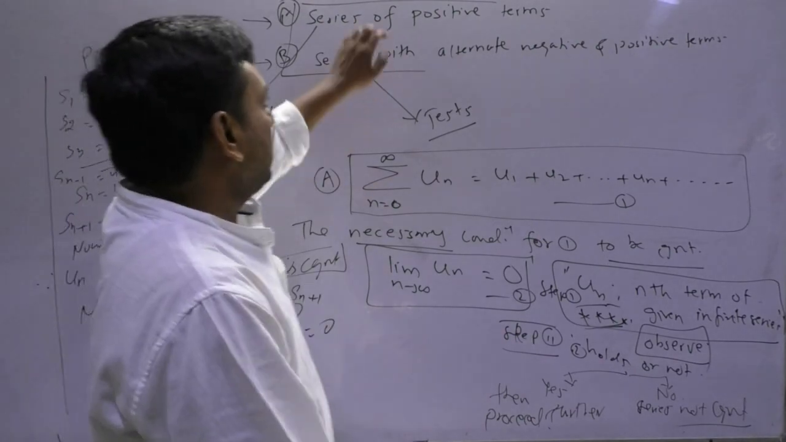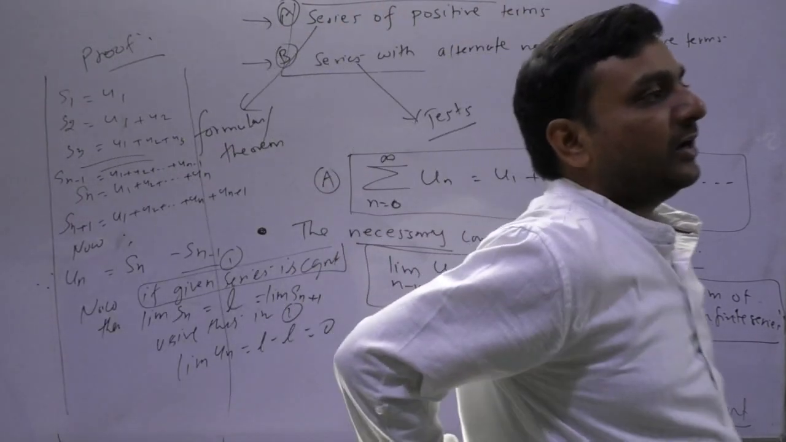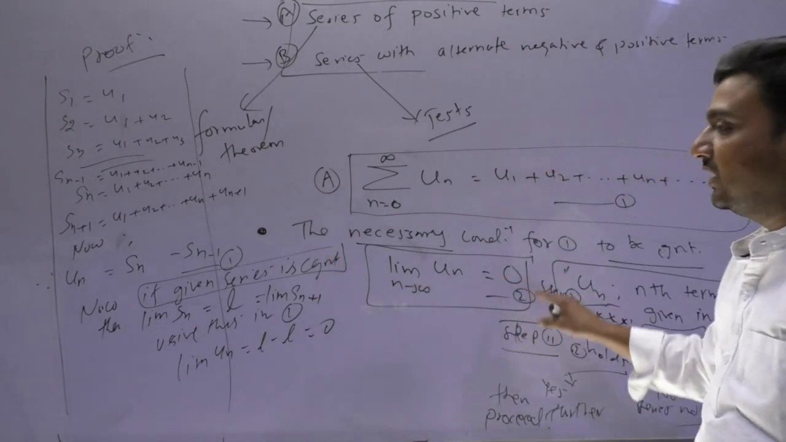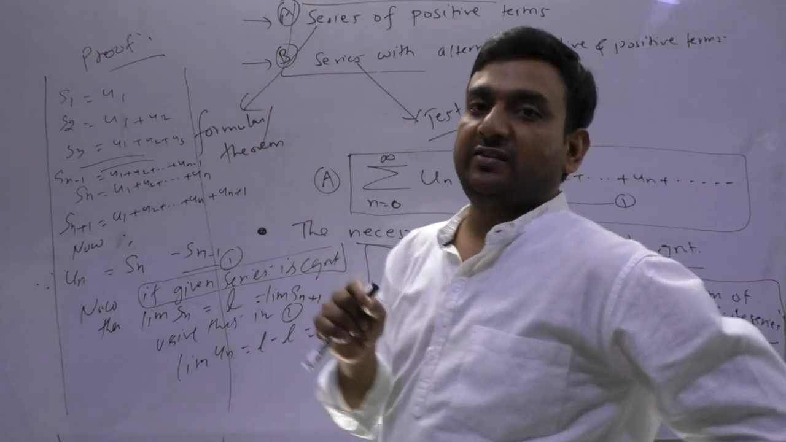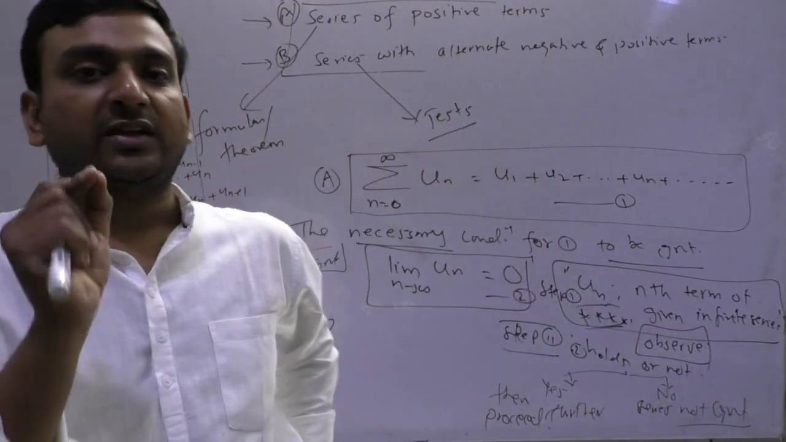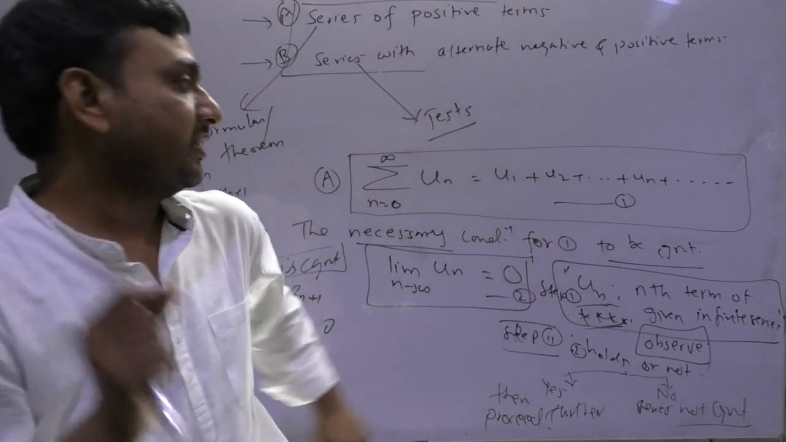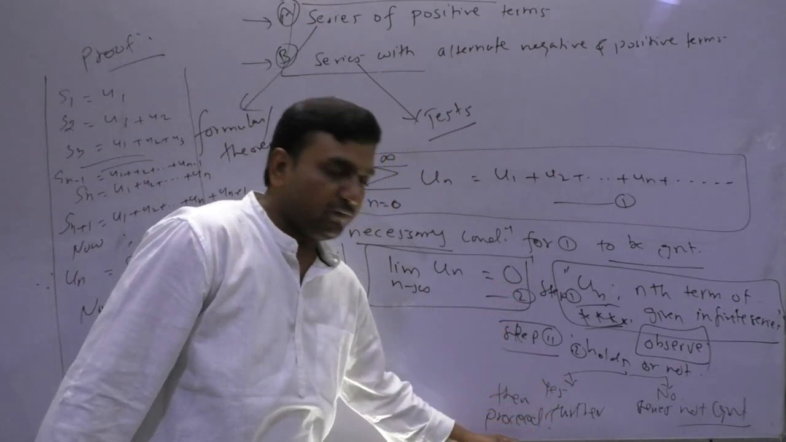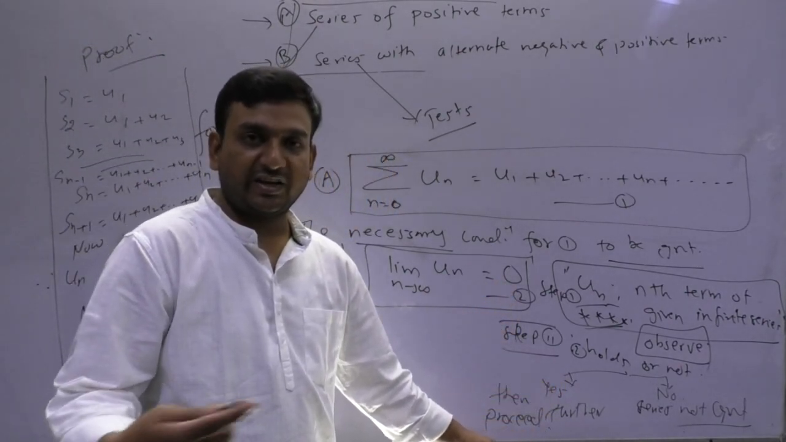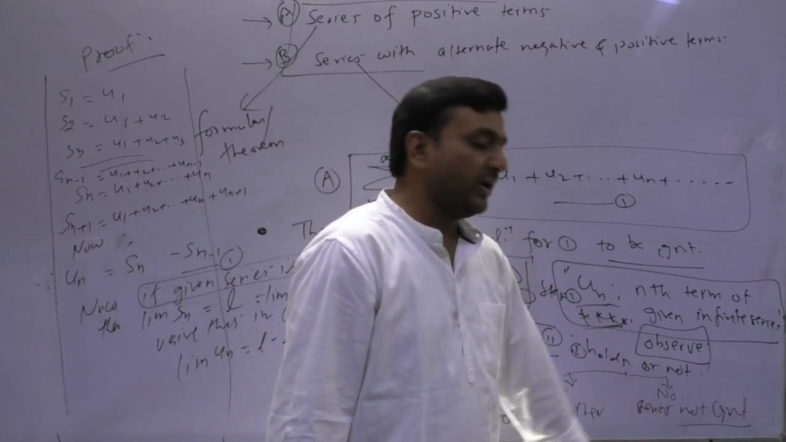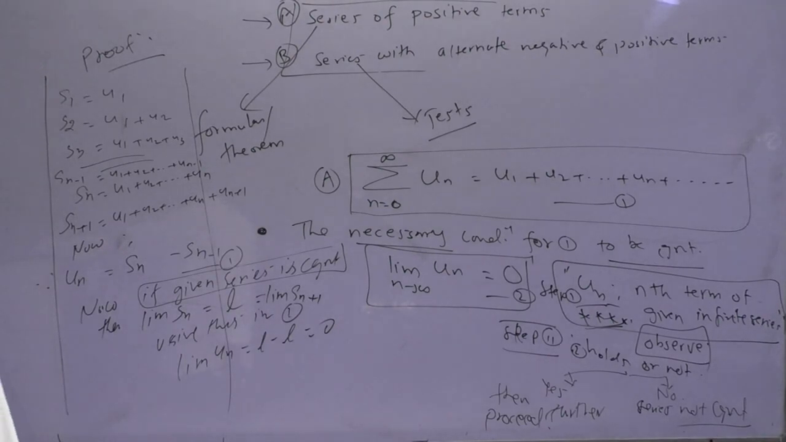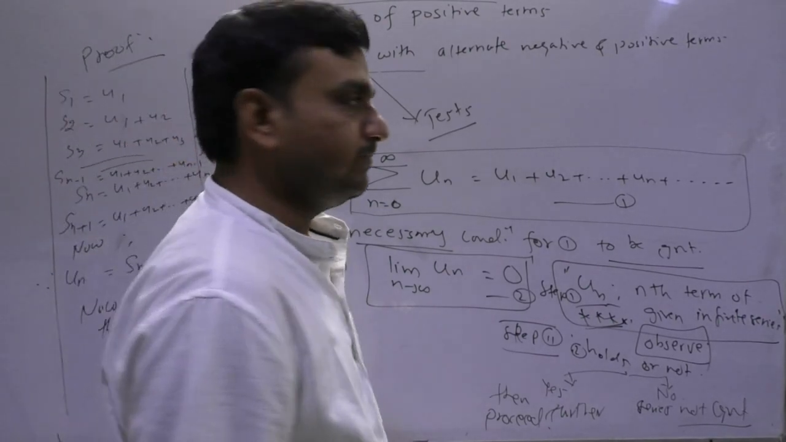Clear? So here in the series of positive terms, the first condition to check the convergence, step 1, is to check the limit of the nth term. Fine. If it comes out to be 0, then proceed further to apply a test for checking the convergence. Otherwise, stop the process and say the given series is not convergent. Should I move? Okay.